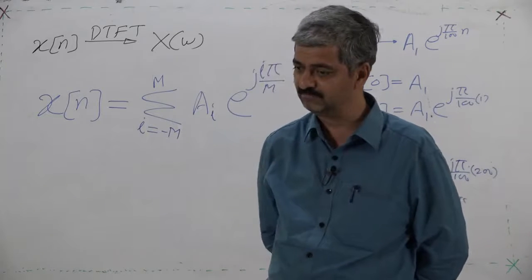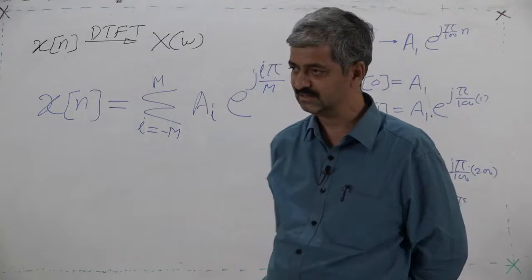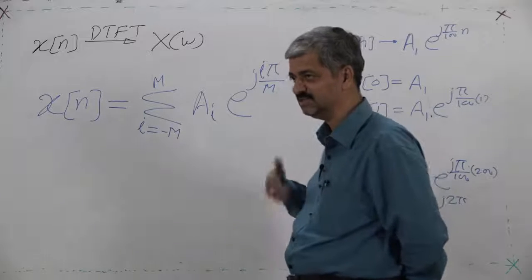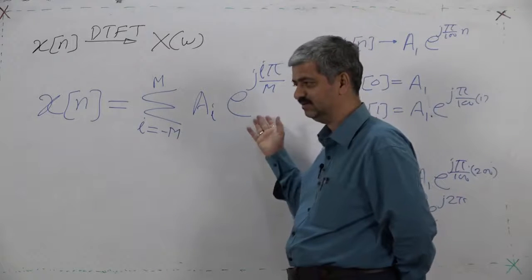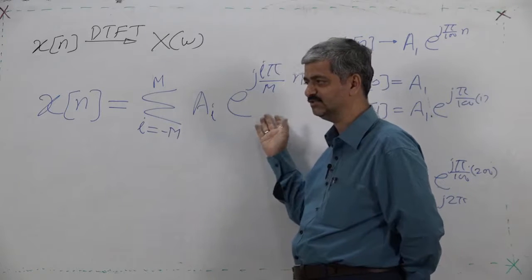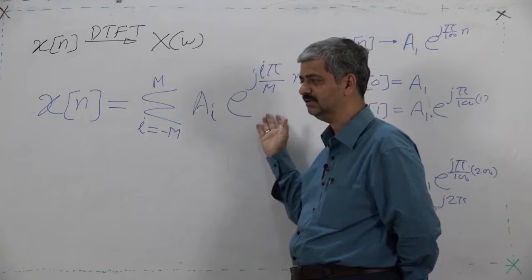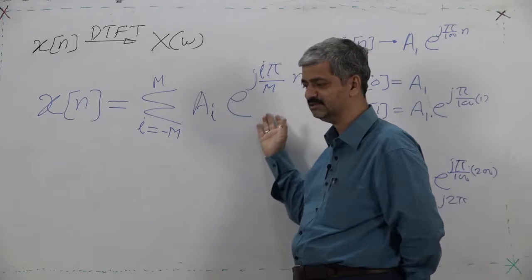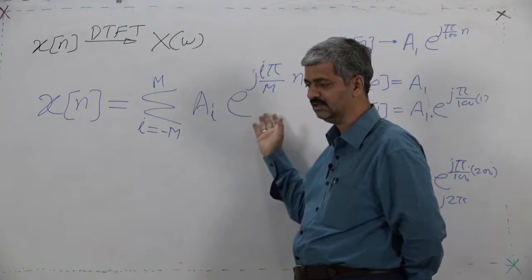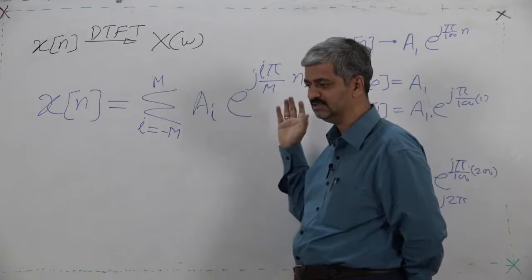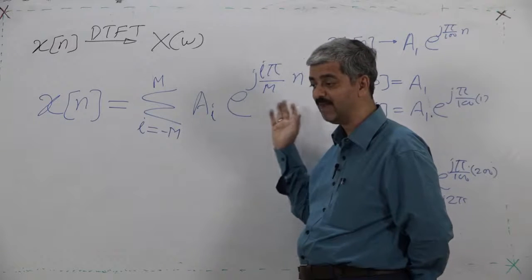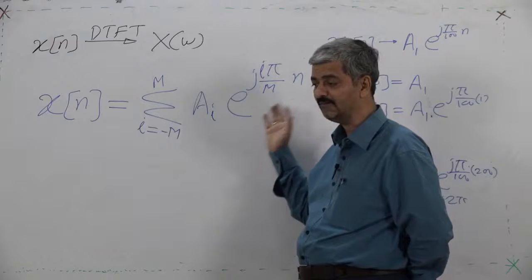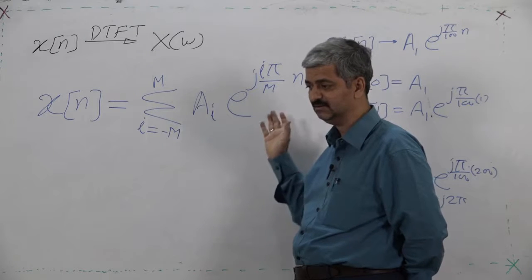Now there is a problem. The problem is that the sequences which I take are rotating points, rotating at a speed which is i pi upon m, where i is an integer.